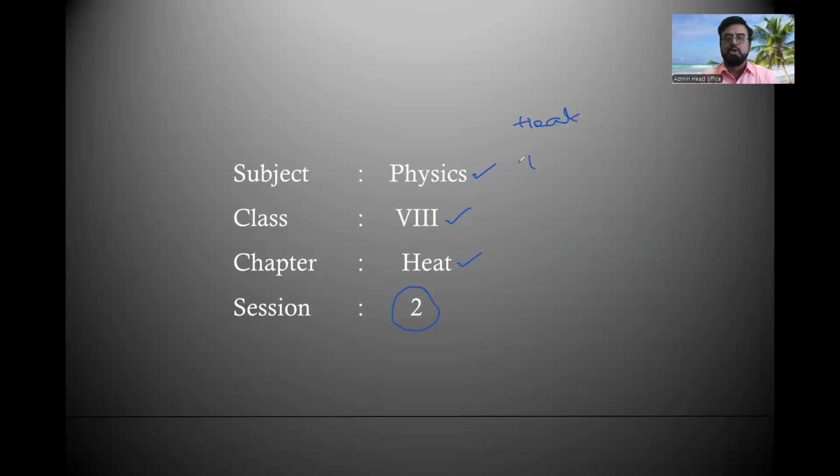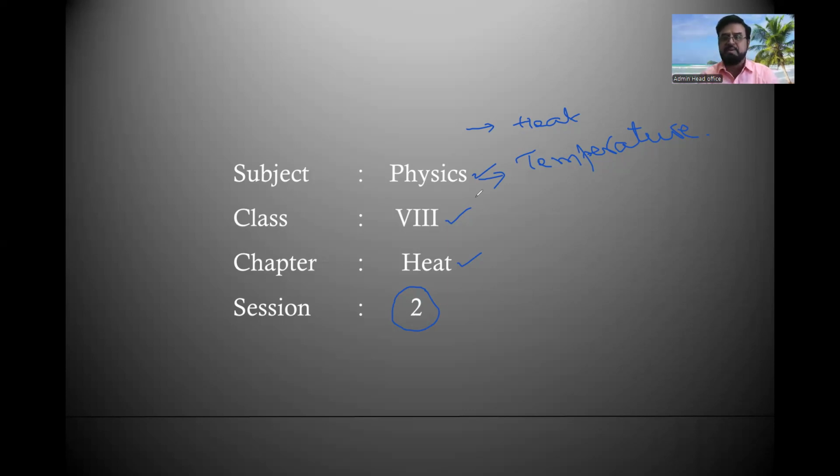We learned about only two topics, two words: what is temperature and what is heat. Heat is a form of energy which makes the body hot or cold. When heat increases, it becomes hot.